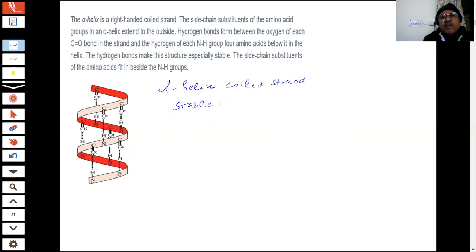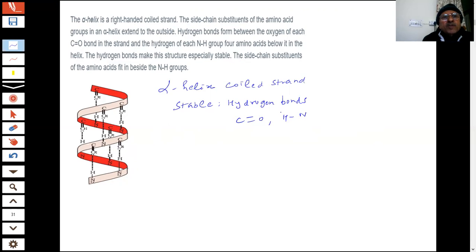As you can see, within the molecule hydrogen bonds are formed. So within the molecule, you have the CO group and NH, both these groups are present, and they will form hydrogen bonds.